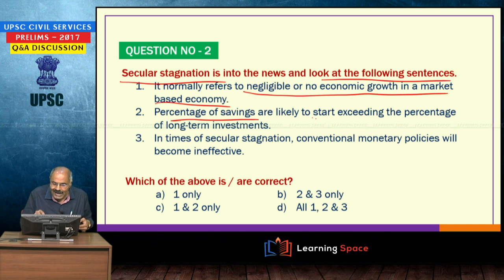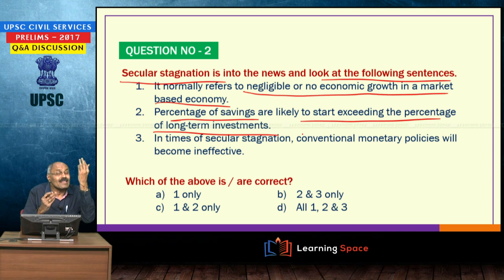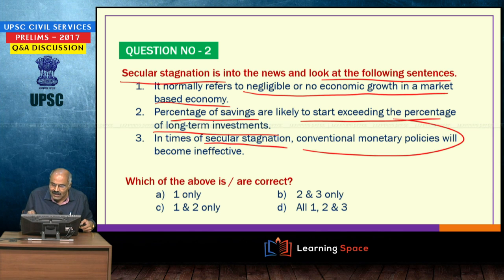The percentage of savings is likely to start exceeding the percentage of long term investments. When long term investments are there, capital assets and capital stock will be created, and future generations will benefit. When the grey population is more, demand will be less and people will be bent upon saving money instead of investing. Under those circumstances, secular stagnation may occur, and conventional monetary policies will become ineffective.